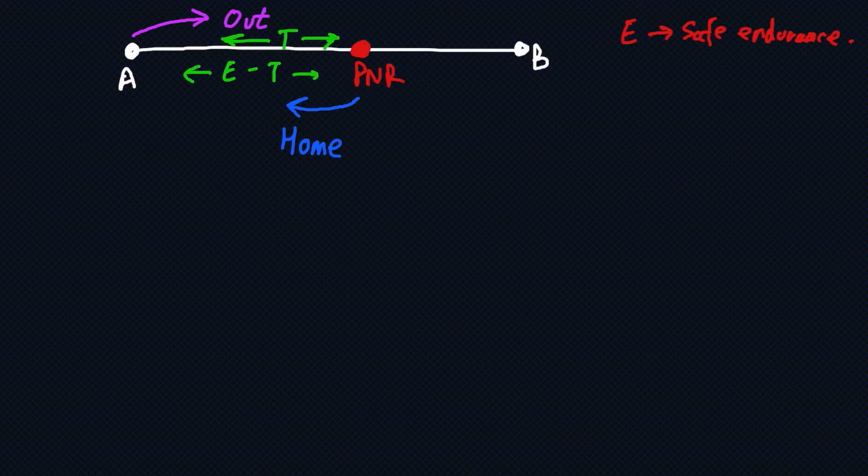To derive the formula for PNR, what we need to consider is something very obvious. The distance A to PNR is equal to the distance PNR to A. If I'm going from A to PNR, let's say the distance is D. From PNR to A also the distance will be D, right? There is no doubt on it. So that is the fact we are using, that the distance out to PNR is equal to the distance home from PNR. And we know that distance is equal to time into speed, right?